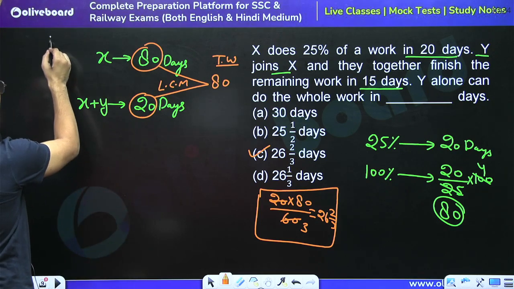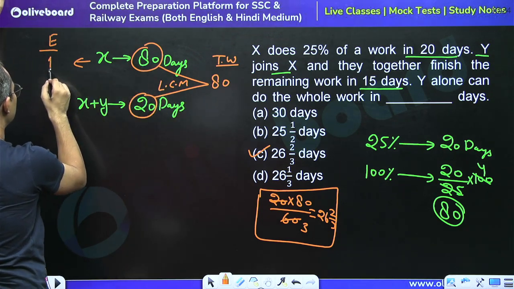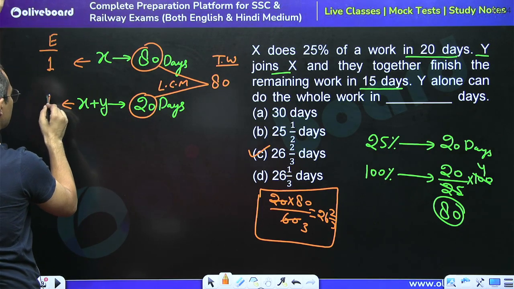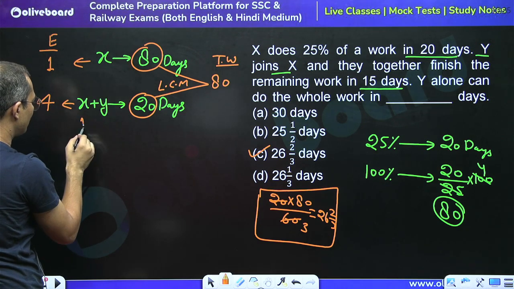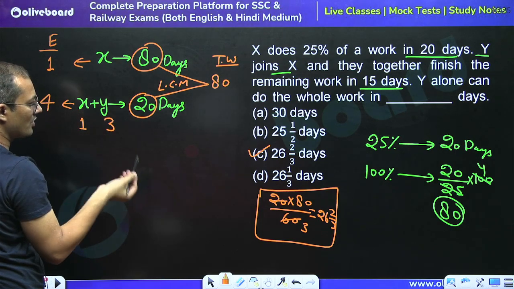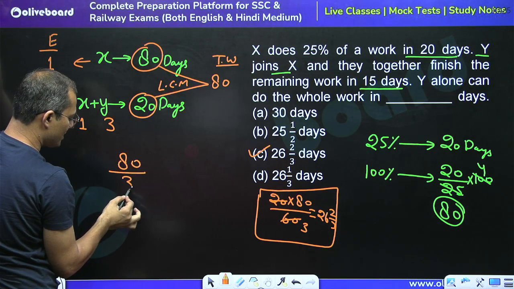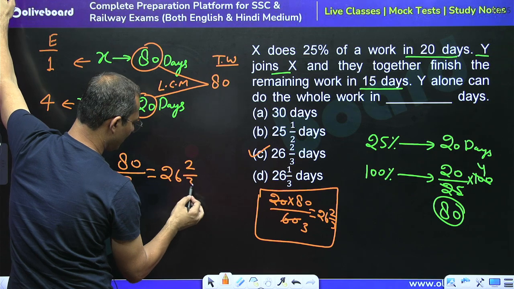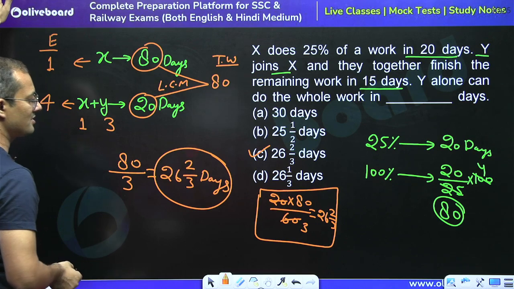So what will be the efficiency? 80 divided by 80 is 1, and 80 divided by 20 is 4. So the efficiency of X is 1, and in that case the efficiency of Y will be 3 units. Y has to complete the whole work, so he will take total work divided by efficiency. So 26 whole 2 upon 3 days is the right answer.